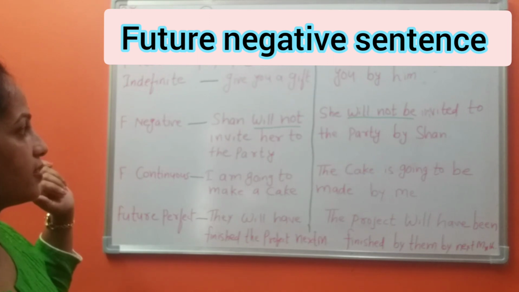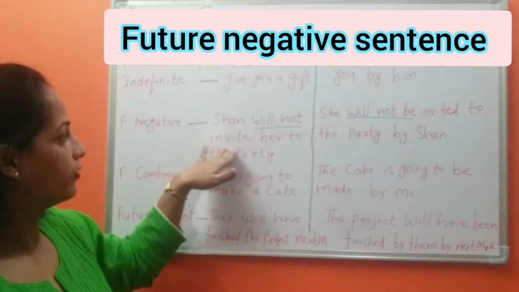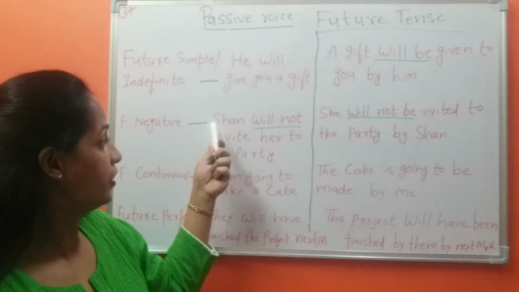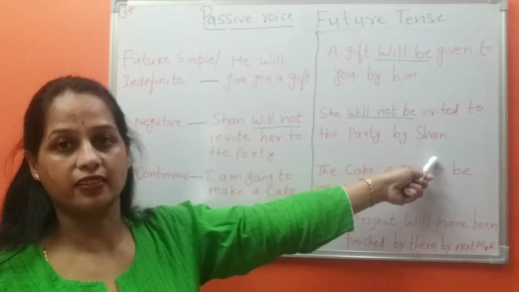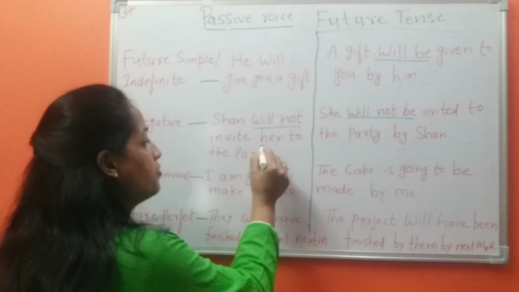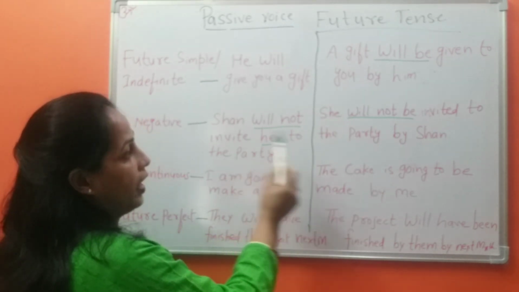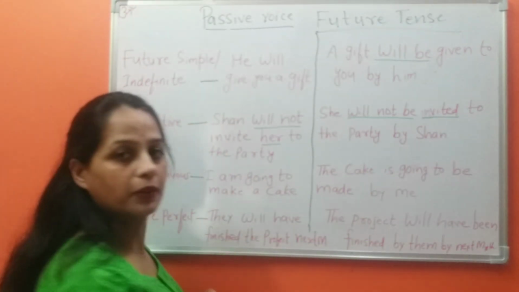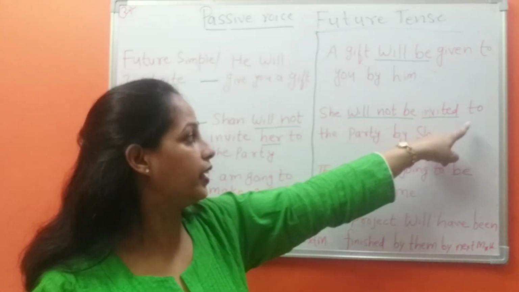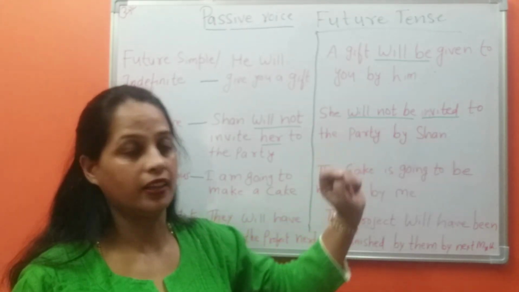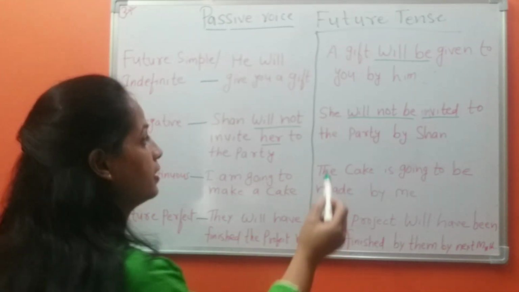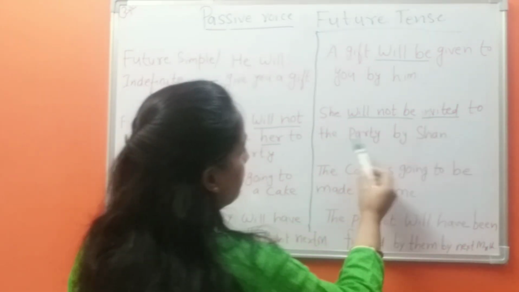Future negative sentence. Shan will not invite her to the party. Here it is negative sentence and Shan will become object here. In passive voice, her, it will become she. And invited, it is the past participle form of the verb. She will not be invited to the party by Shan. Here it is in passive voice sentence. She will not be invited to the party by Shan.